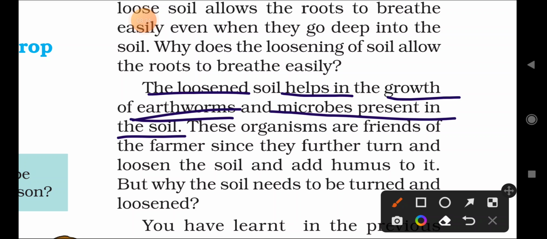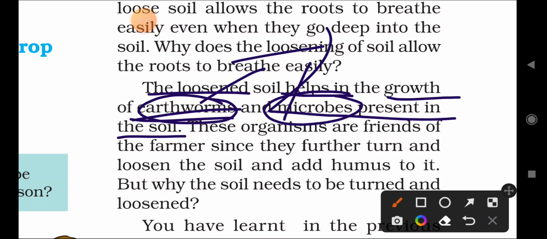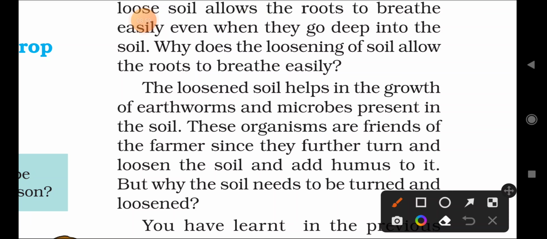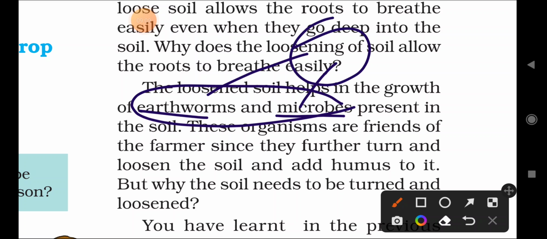Earthworms. Again, earthworms are very important, and microbes or microbial organisms are very helpful in making soil fertility. These are the two factors that make the soil fertile, rich in nutrients. If these two are absent in any soil, the microorganisms and the earthworms, that soil is not suitable for agriculture. So these two make the soil possible for agriculture.